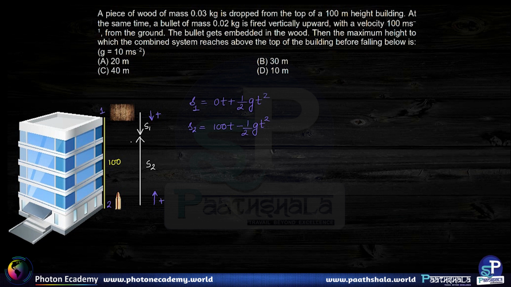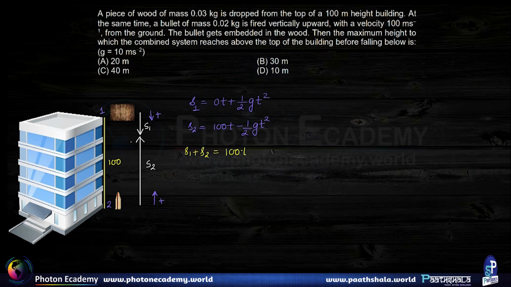Adding these two equations together, we get S1 plus S2 is nothing but 100t, because this half g t square gets cancelled.